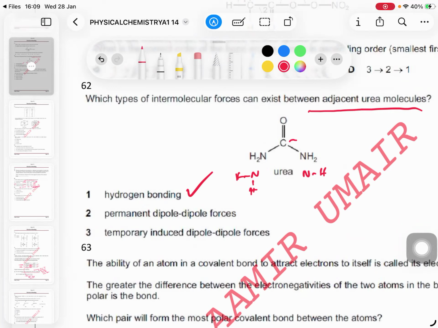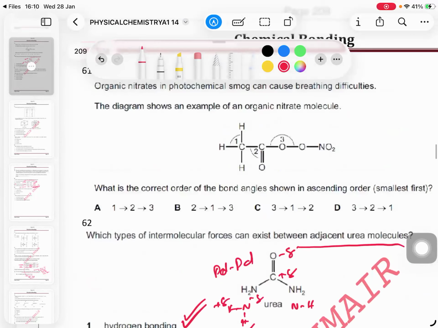Why? Because there is another polar bond other than the nitrogen-hydrogen bond, which is also polar: the C=O bond is polar. Because of the C=O, there are also permanent dipole-permanent dipole forces. And so 1, 2 and 3 are correct. We know that dipole-induced dipole force is always there for all types of compounds.